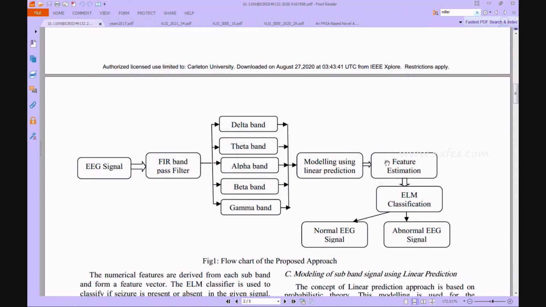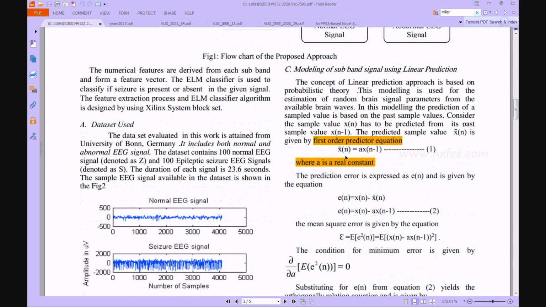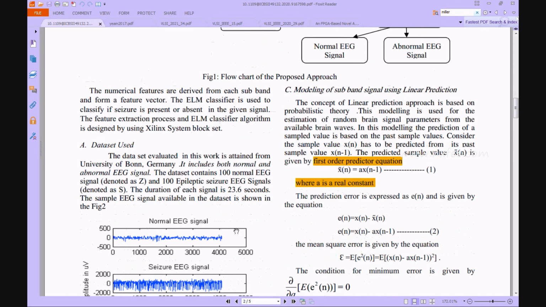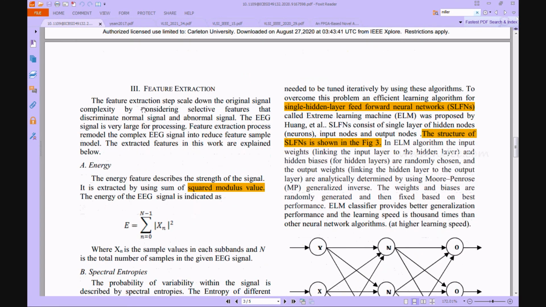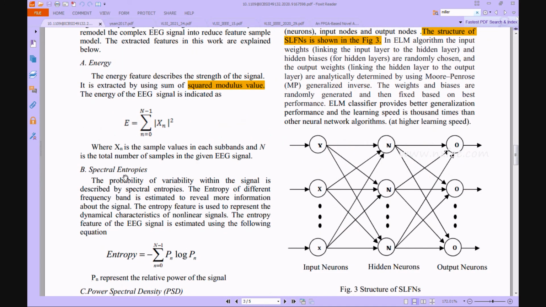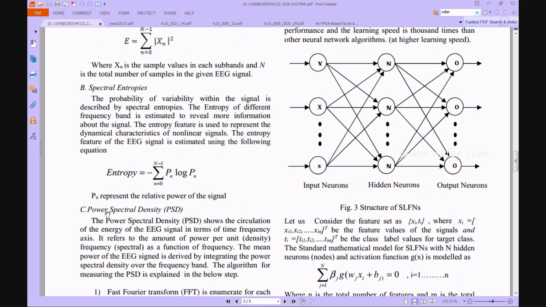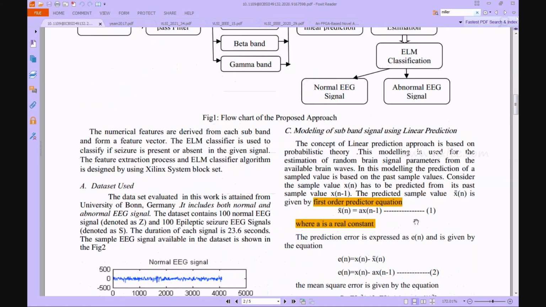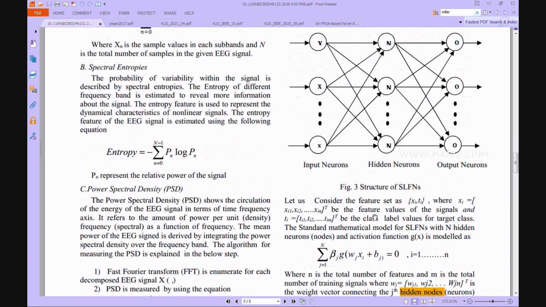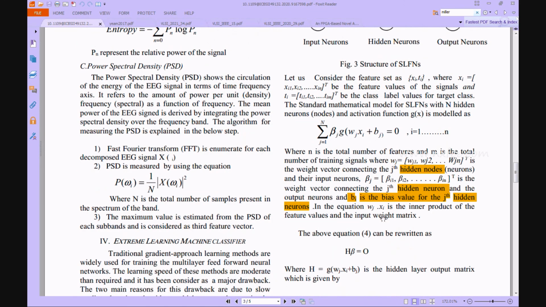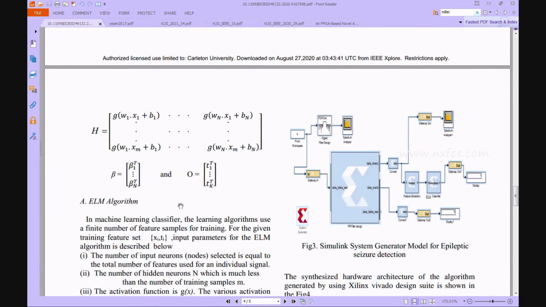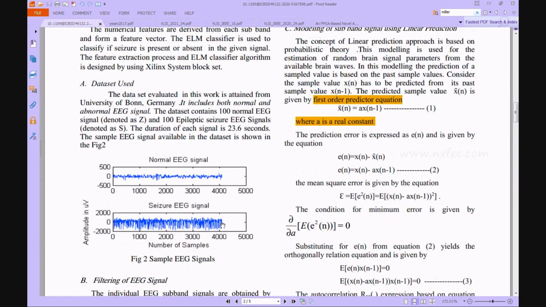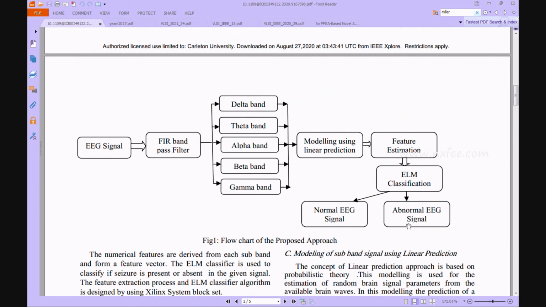After that we take the data to modeling using linear prediction. The modeling using linear prediction equations are given here, and the feature extraction methods are given here. These are the feature extractions: energy, spectral entropy and power spectral density. ELM classification is the next part, and it is given here. This is the structure of the SLFN, and these are the equations for the ELM algorithm. After that we get a normal EEG signal and an abnormal EEG signal.